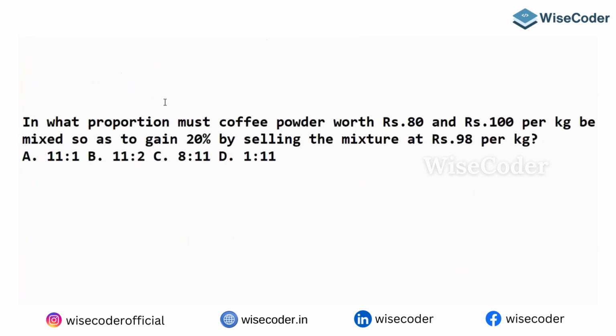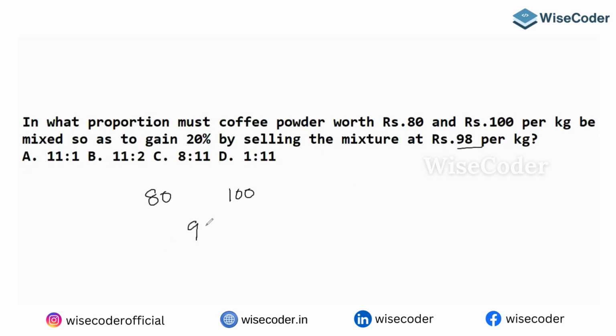This is a nice question, guys. It is one of the nicest questions. If you're good with this, the job is very easy. In what proportion must a coffee powder worth 80 rupees, the first variety, and the second variety worth 100 rupees, be mixed to gain 20% by selling the mixture at 98?